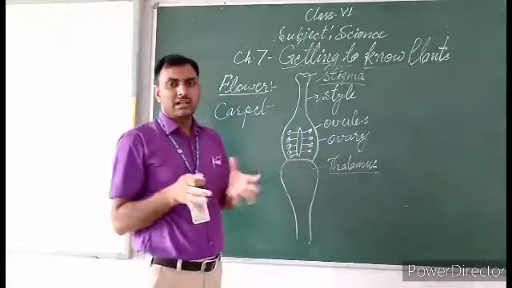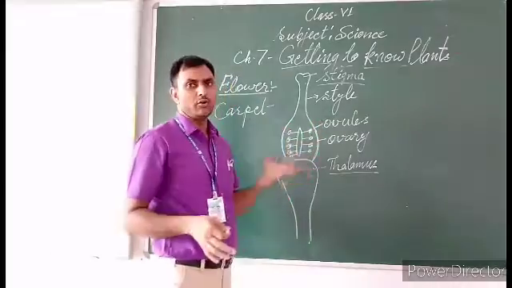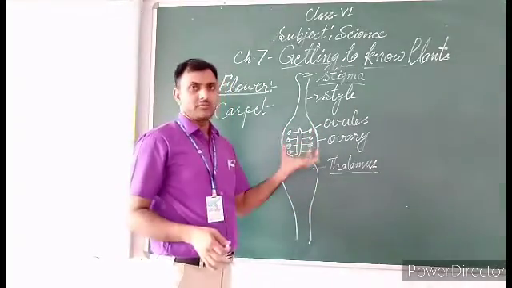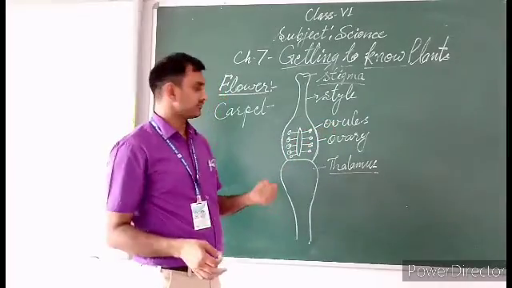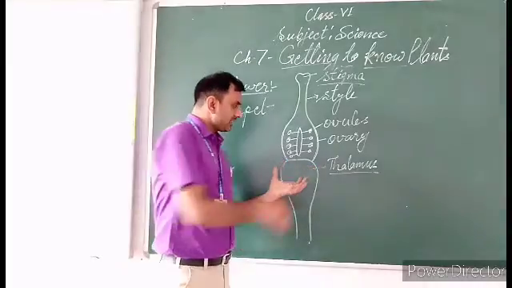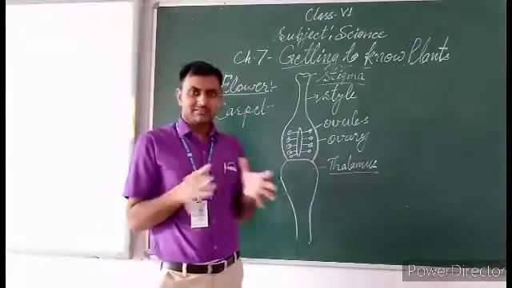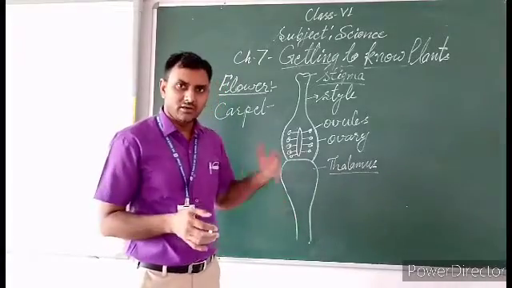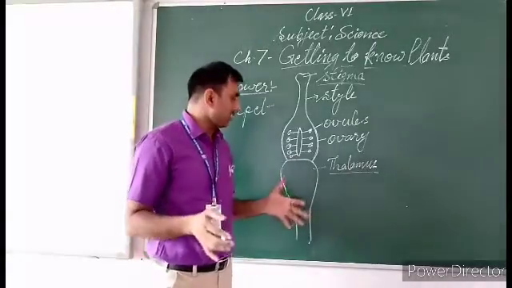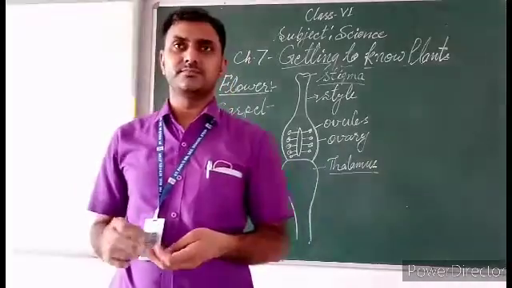A slightly swollen body is called ovary, and this ovary contains ovules on both sides, left and right, and the lower swelling part, more swollen than ovary, is called thalamus.